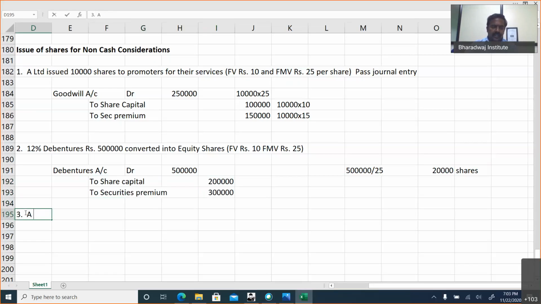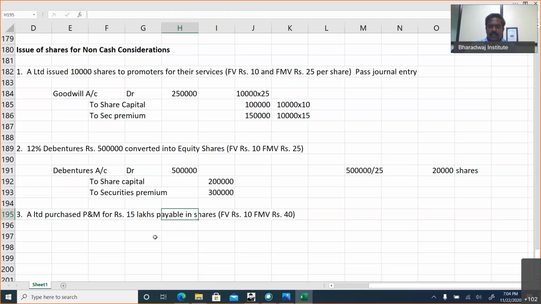Okay. A Limited purchased plant and machinery for rupees 15 lakhs, payable in shares. Face value rupees 10, fair market value rupees 40.